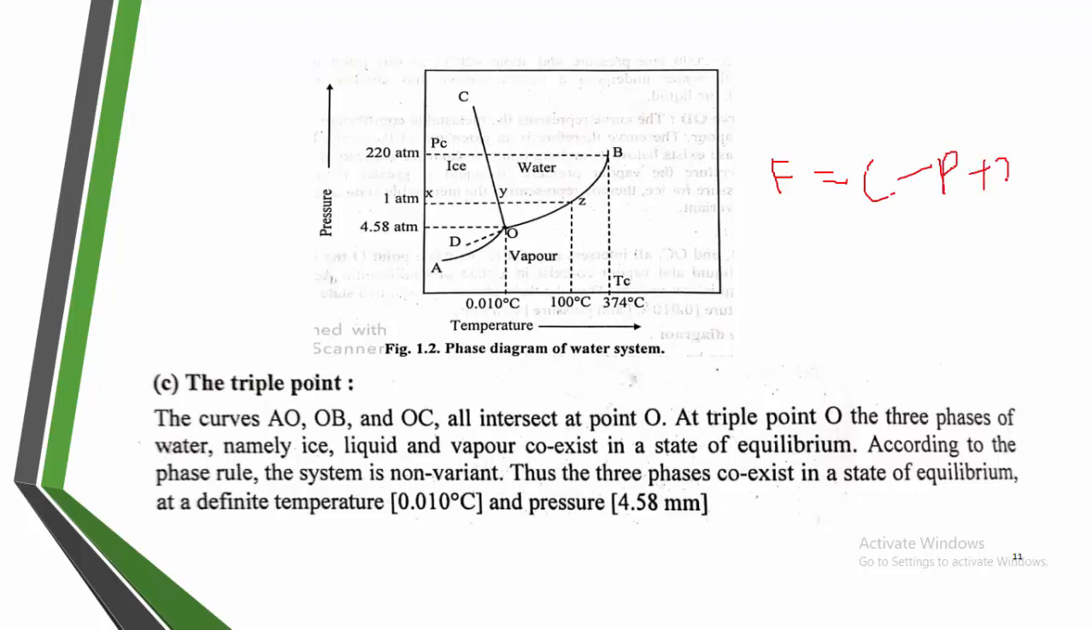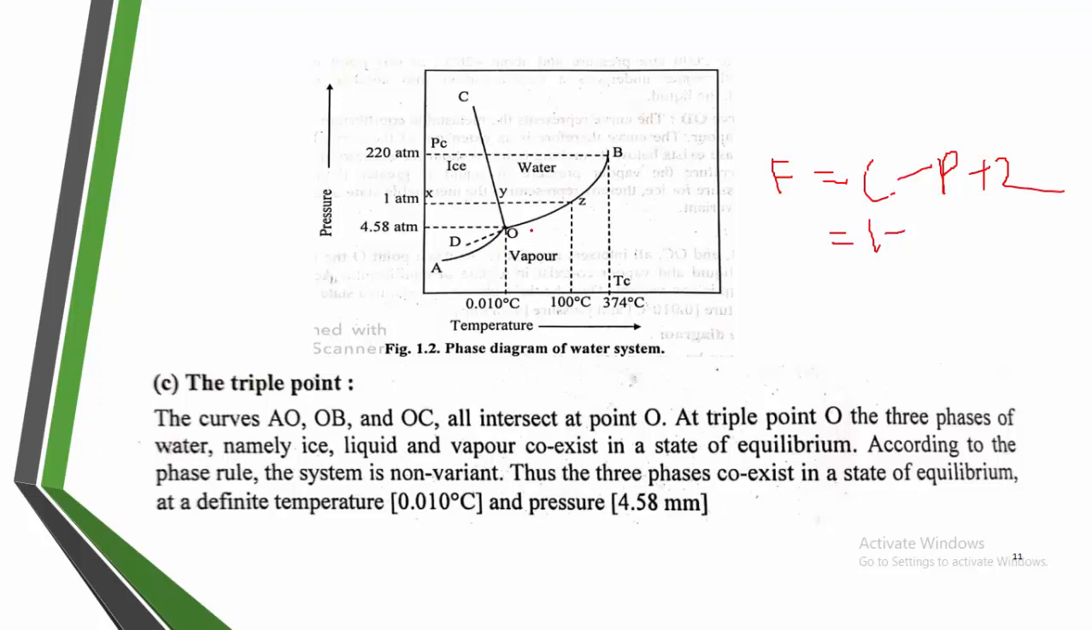Now try to understand. What is the component? The component is common, because we have only the water molecule. How many phases? What does P indicate? P indicates the phases. How many phases? Here all are in a state of equilibrium. They coexist with each other.